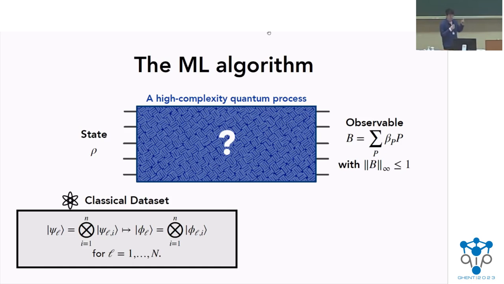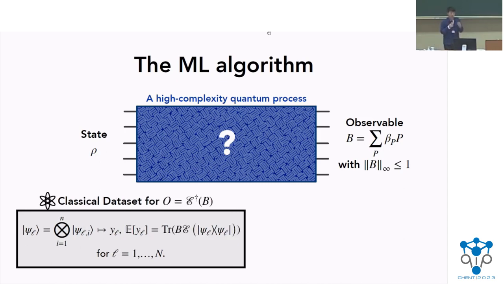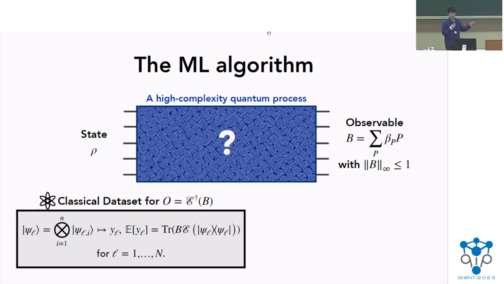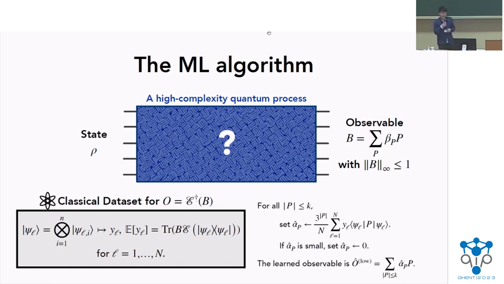And now, given this classical data set and a particular input state and a particular observable that we would like to predict, the algorithm essentially works as follows. First, we use the observable and this data set plus the classical shadow formalism to create this new data set for this output state property associated to this observable B. That is, it's a pair of product state mapping to a real value, where the expectation value of the real value corresponds to the output state property for this input psi L.